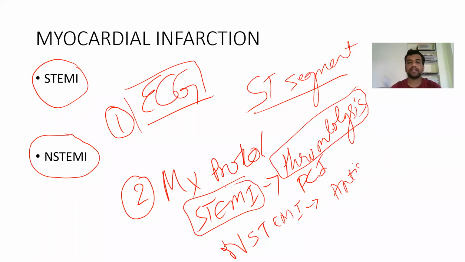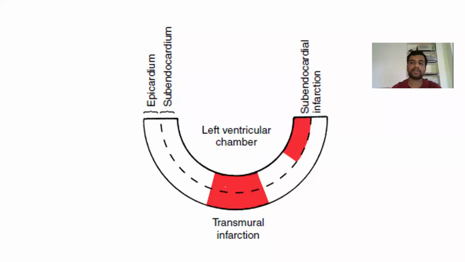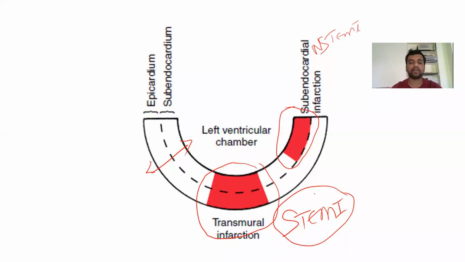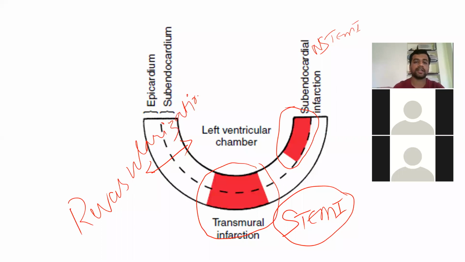I'll show you here. This is, for example, the thickness of your myocardium. If the entire thickness is infarcted, that is transmural infarction, then we call it STEMI in the ECG. If there is only subendocardial infarction or ischemia, then we call it NSTEMI. So this requires emergency management, because revascularization is required. If you do not give immediate intervention, the whole of the myocardium will be damaged, go into infarction, and become non-functional.